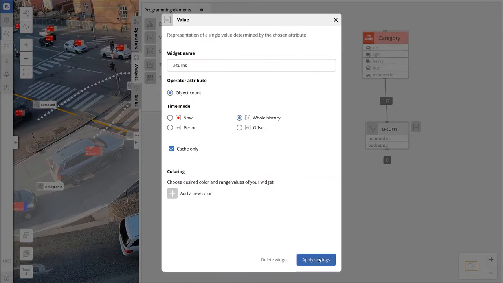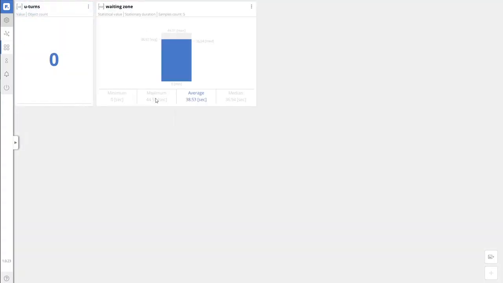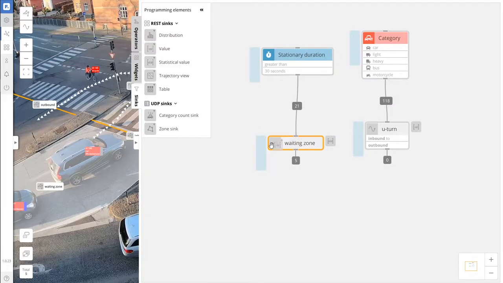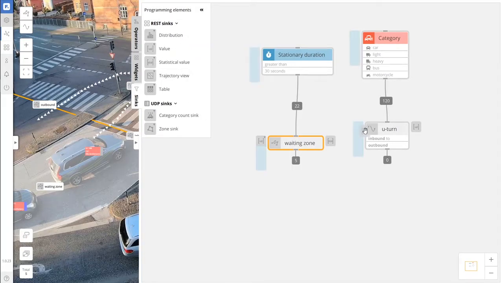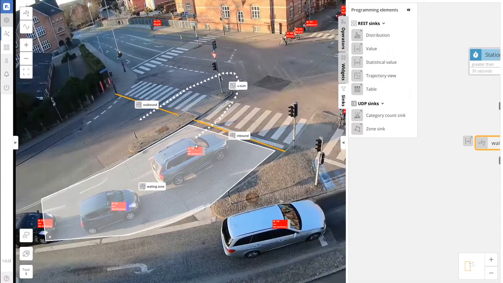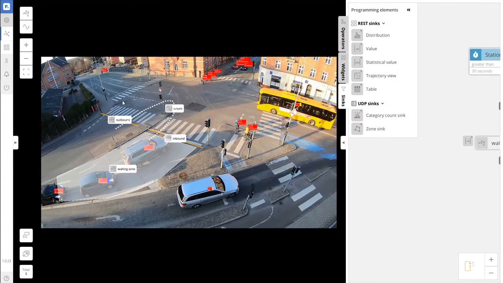This is all shown in a fully customizable dashboard, which you can adjust in your own way. And in a similar way as we created widgets, we can export the data anywhere we want using data sinks. For example, we can trigger a traffic light control to change the light from red to green, or create an immediate notification when a traffic violation happens. The interface is also suitable for real-time event-driven applications.